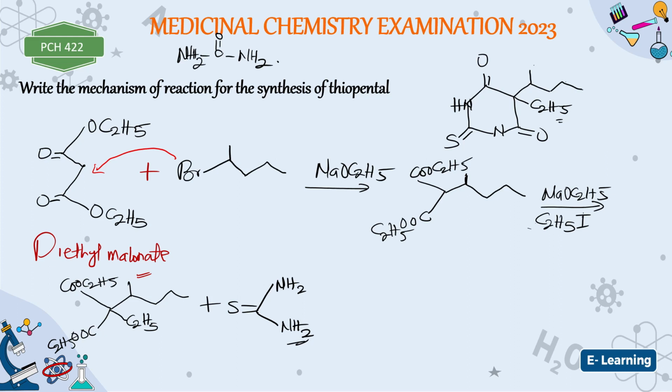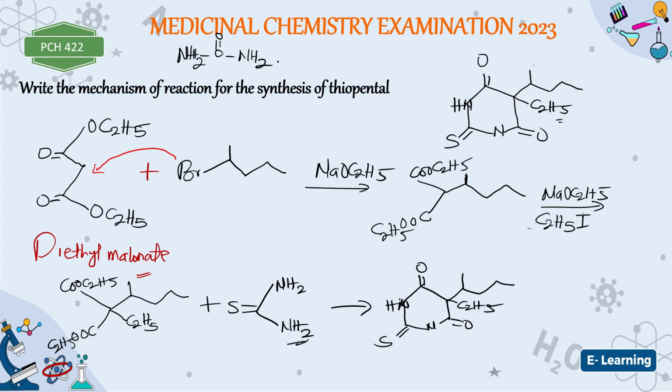So when you look at this ring, remember that you have 2 nitrogen, right? 2 nitrogen, then sulfur is in between the 2 nitrogen, and then you have 2 oxygen. The 2 carboxyl group are this and this. So you actually see where the whole thing is coming from now. All right, so this will give us the desired compound, which is something like this. All right, double bond O, double bond X, NH, double bond O, and then you have something like this, and then C2H5.